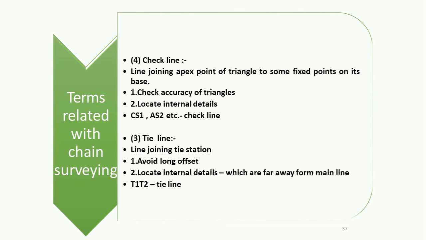These are the lines joining the tie stations. They are generally established to avoid long offsets and to locate the internal details which are far away from the main line. That is, the tie stations and tie line are denoted in the previous diagram with T1 and T2.